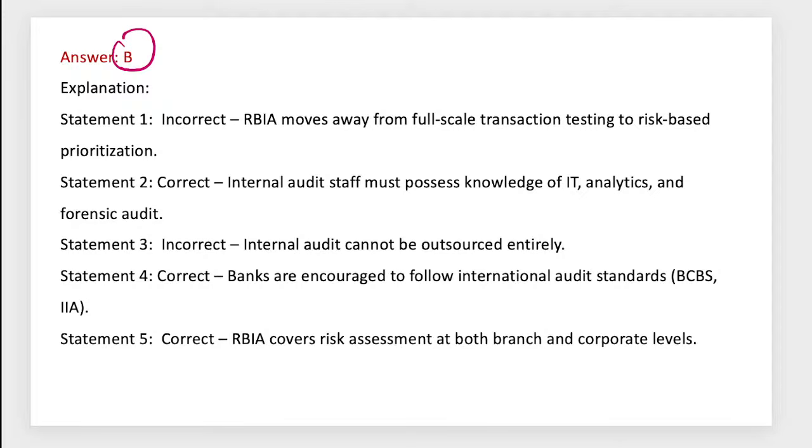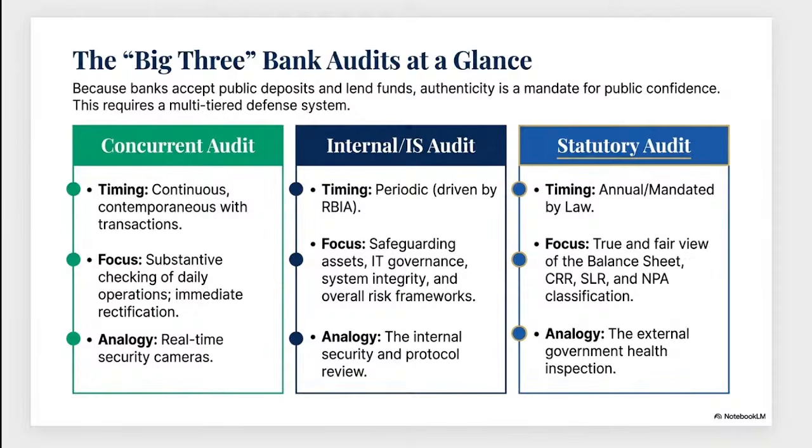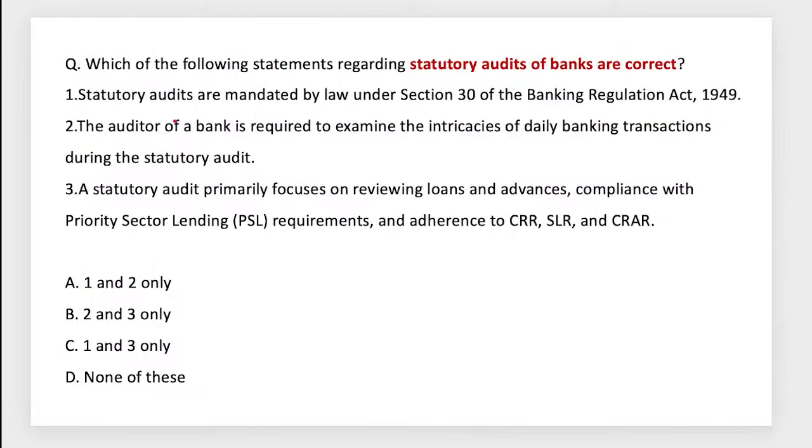Apart from this, we have three other audits. Apart from these three also, they have defined other areas that you have to go through, right? So statutory audit, which generally gets asked in your May 25 examination. So let's quickly solve this one. Statutory audits are mandated under Section 30 of the BR Act 1949. As per Section 29, banking companies need to prepare their final accounts, and Section 30 governs this. True.